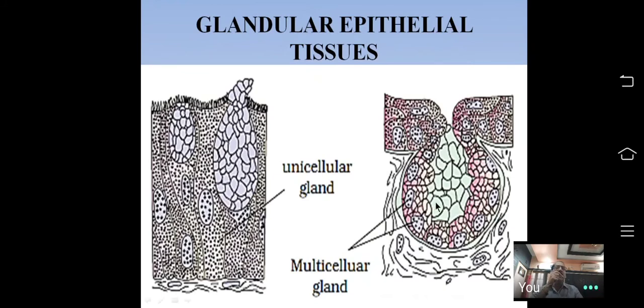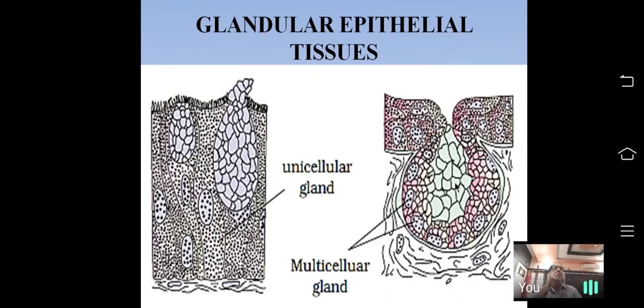We have many multicellular glands, including both exocrine gland and endocrine gland, that is pituitary gland, salivary gland, mammary gland, sweat gland. So these all glands are made up of glandular epithelial tissue. Main function is secretion. In a salivary gland, it secretes saliva.